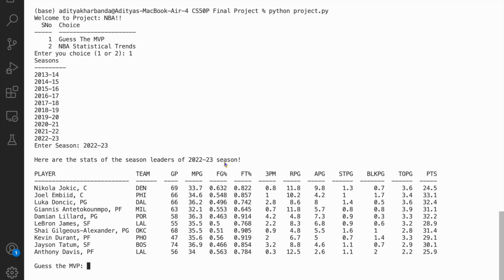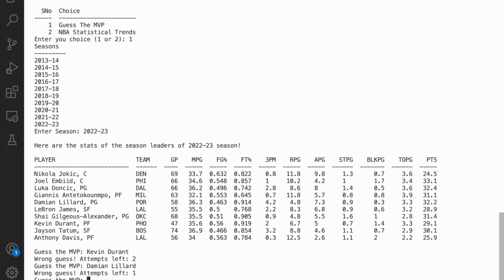So looking over the stats, let's make a guess. Okay, so I like Kevin Durant. Maybe Kevin Durant was the MVP of the recent season. No. So I have two attempts left. So basically there are three attempts to guess the right MVP. Okay, maybe Damian Lillard was the MVP of the recent season. Okay, no, that is wrong as well.